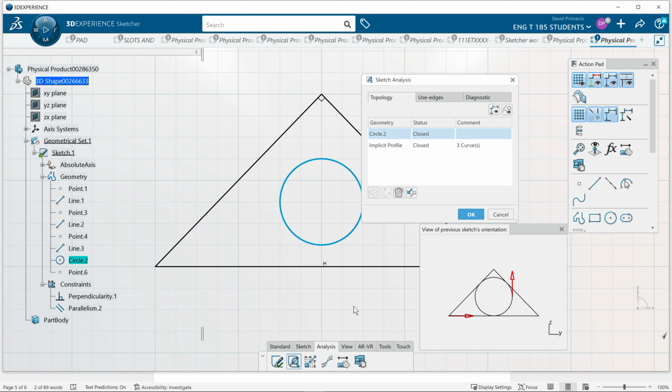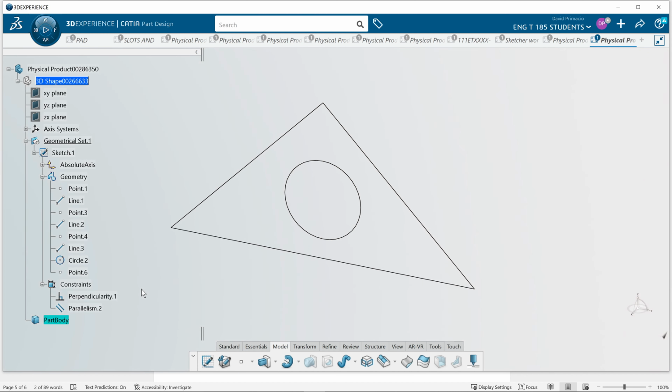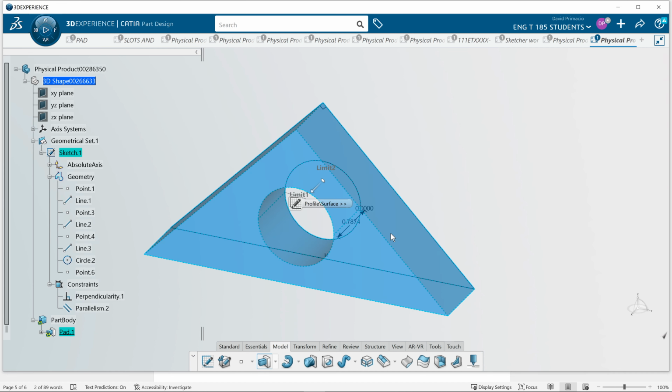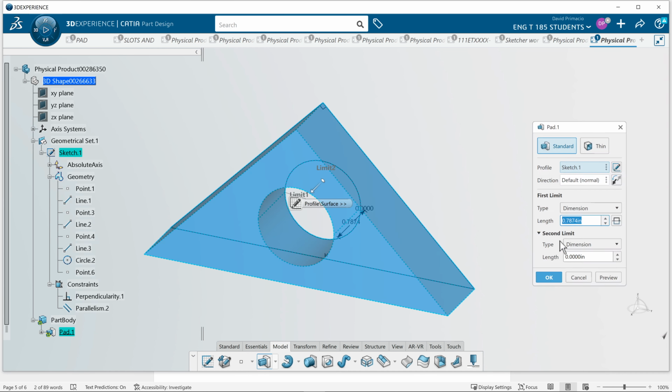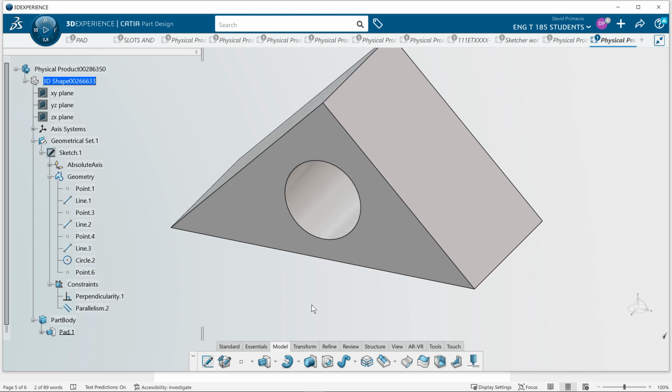Okay, I'll say okay to this, and then we can go back to standard to exit, or you can double click the part body, highlight sketch 1 in the tree, and make a pad. It gives you a warning. Select OK, and then just say OK or type in the length if you want to change the length. I like to go like 2 inches and then reverse the direction, which is this right here. So I always inverse the direction, almost always, and select OK. And I just created a rectangle.